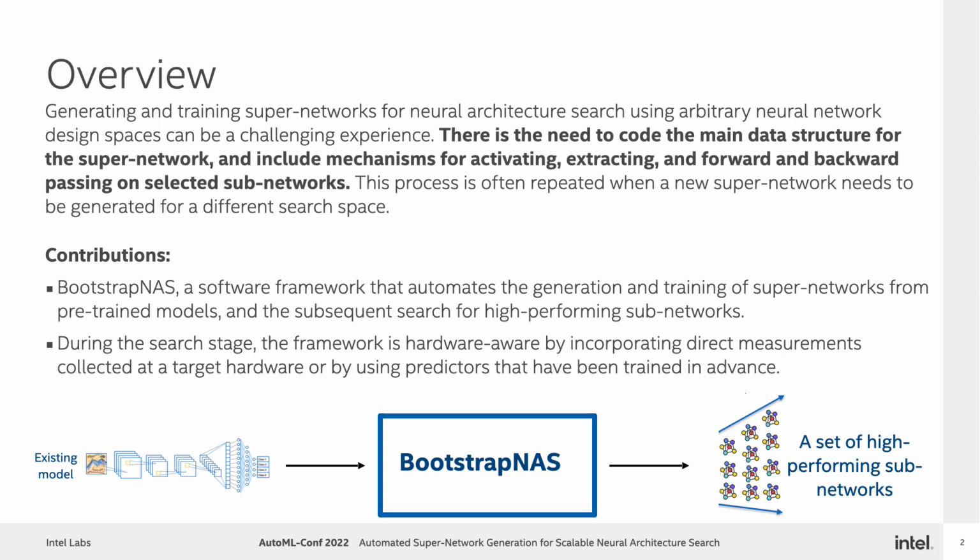Unfortunately, generating and training supernetworks for neural architecture search using arbitrary neural network design spaces can be a challenging experience. There is the need to code the main data structure for the supernetwork and include mechanisms for activating and extracting forward and backward passing on selected subnetworks. The process is often repeated when a new supernetwork needs to be generated for a different search space.